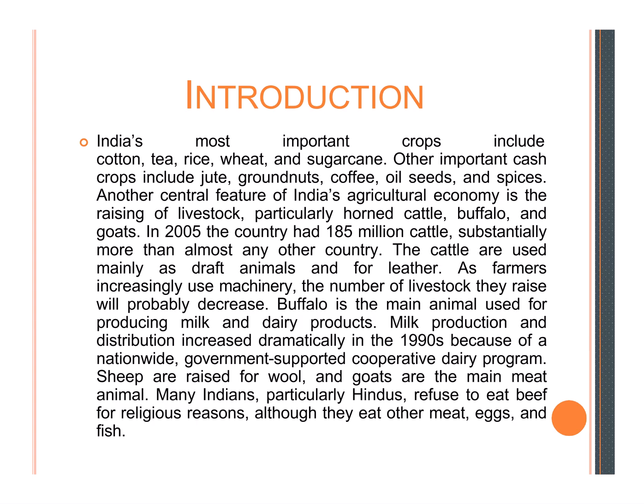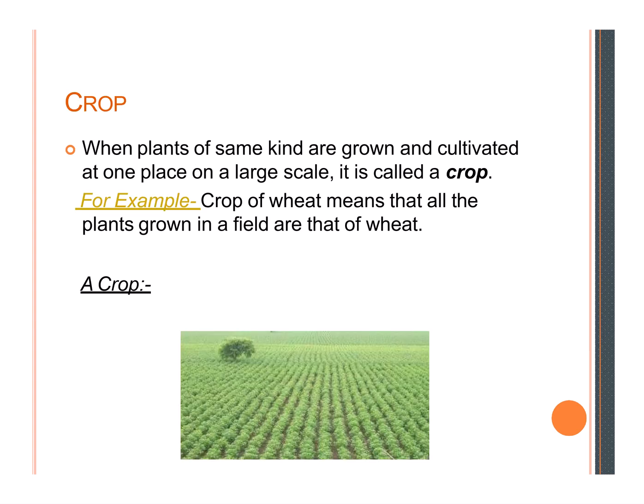Let's move on to the next topic. The crop. What is a crop? The basic definition of a crop is when plants of the same kind are grown and cultivated at one place on a large scale. It is called a crop. For example, students, a crop of wheat means that all the plants grown in a field are wheat, such as a large-scale crop of wheat in a field.